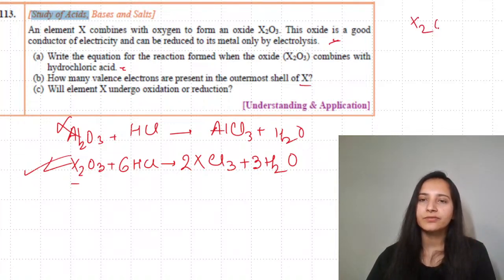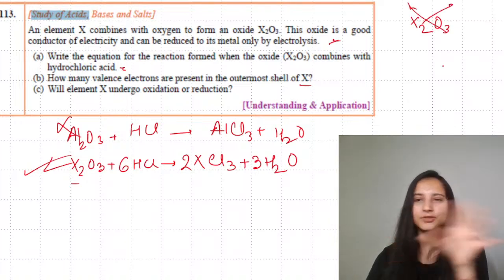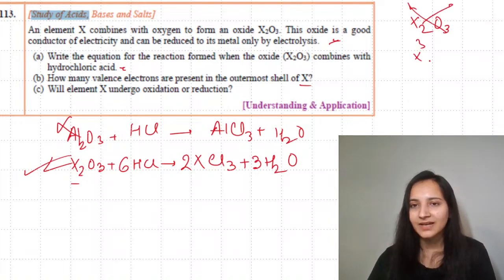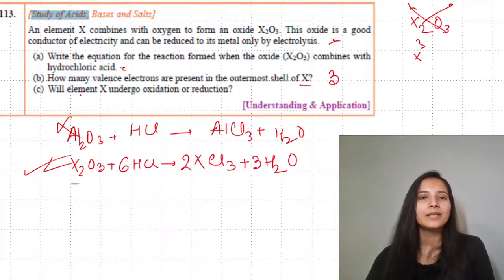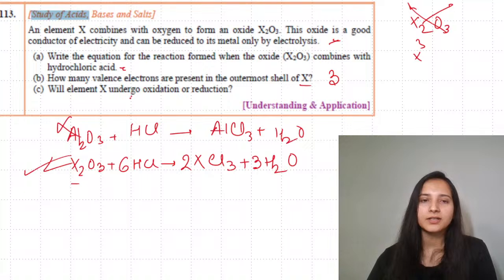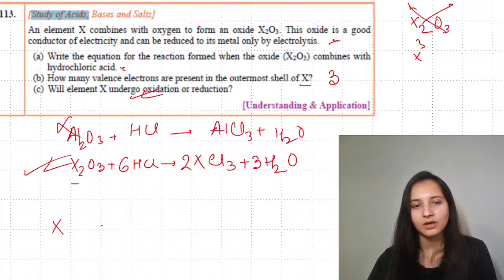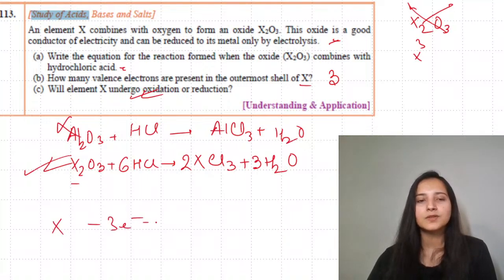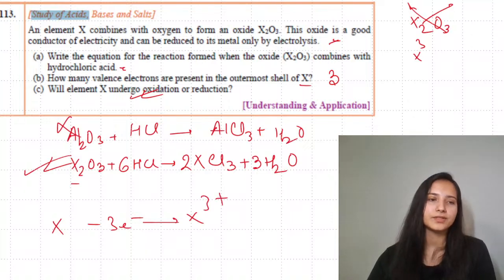As you can look into the formula, when you just cross this, opposite of cross multiplication, 3 is the valency and it's a metal. So the valence electrons will be 3. Will element X undergo oxidation or reduction? Your answer will be oxidation because this element is going to lose 3 electrons and form a positive ion.